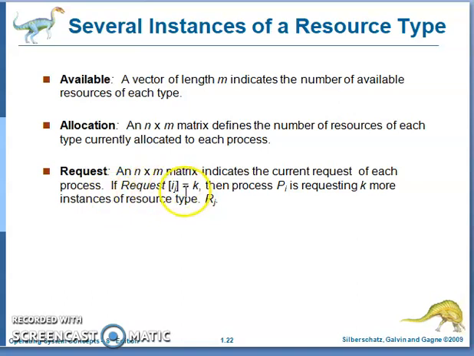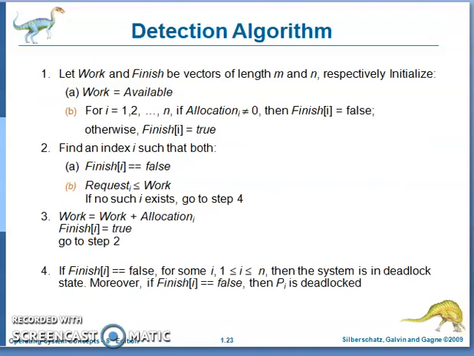Request of i comma j, request i of j is equal to k means process Pi requests k instances of the resource type Rj. This is the deadlock detection algorithm for multiple instances. This is much like Banker's algorithm.